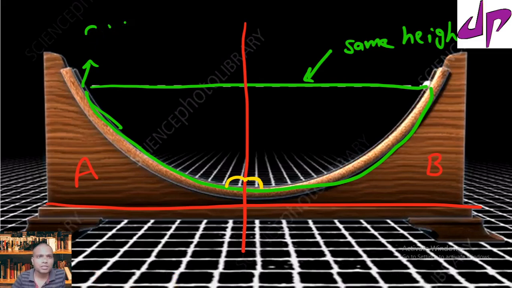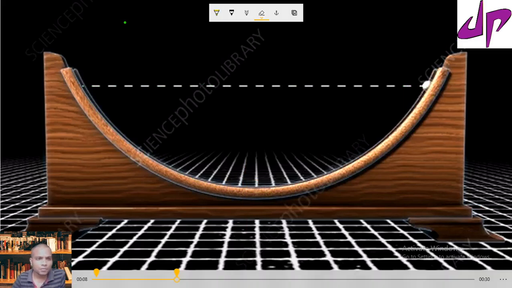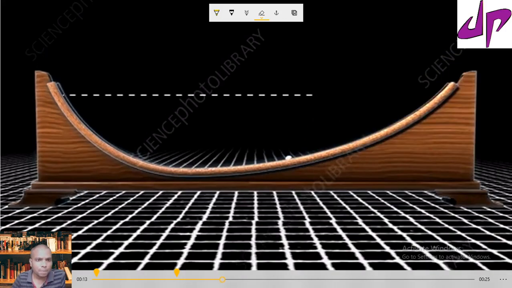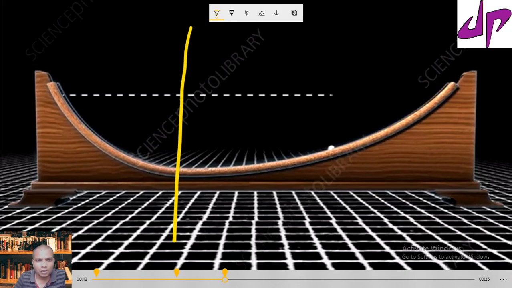Suppose we change that angle, and take the angle a little bigger. Now if we extend the angle, you can see this is one inclined plane and this is another. In this case the angle is changed. Even though the angle is changed, the ball reaches the same height.